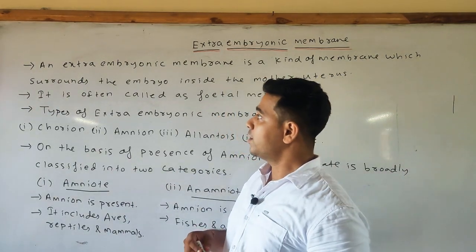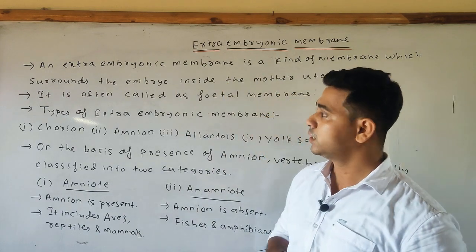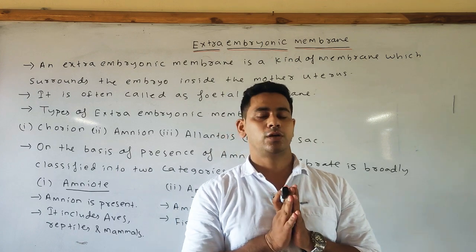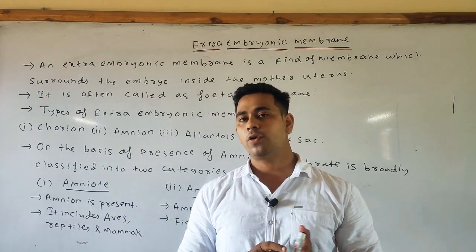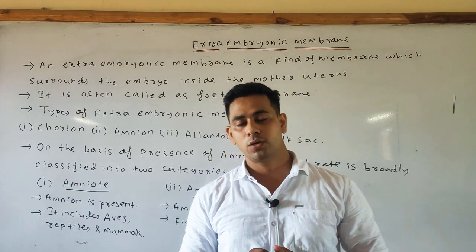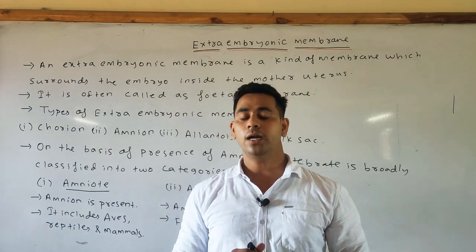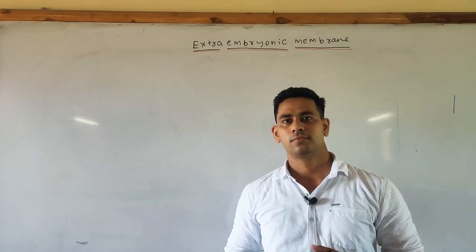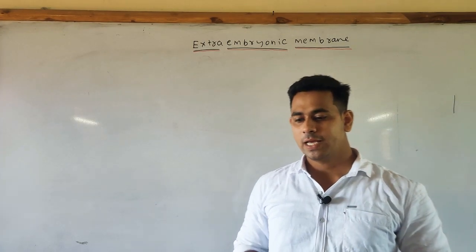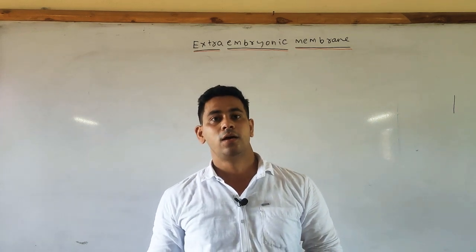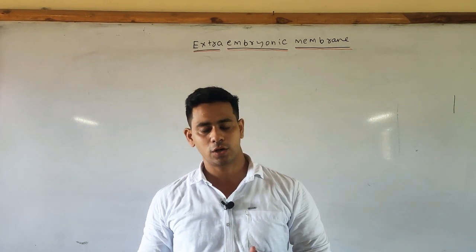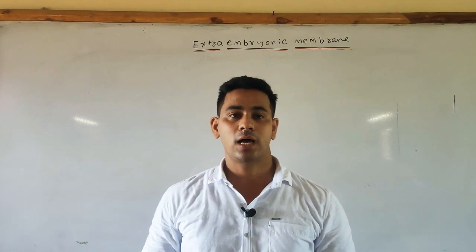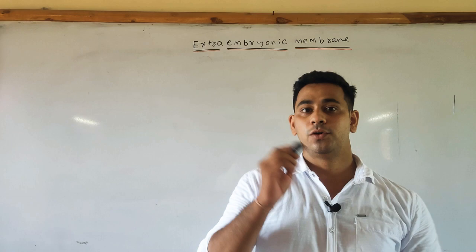Now we will discuss the complete diagram of the extraembryonic membrane, in which we can easily represent the four membranes: chorion, amnion, allantois and yolk sac. Before starting, I want to remind you of the changes in the outer cell mass and the inner cell mass during implantation.